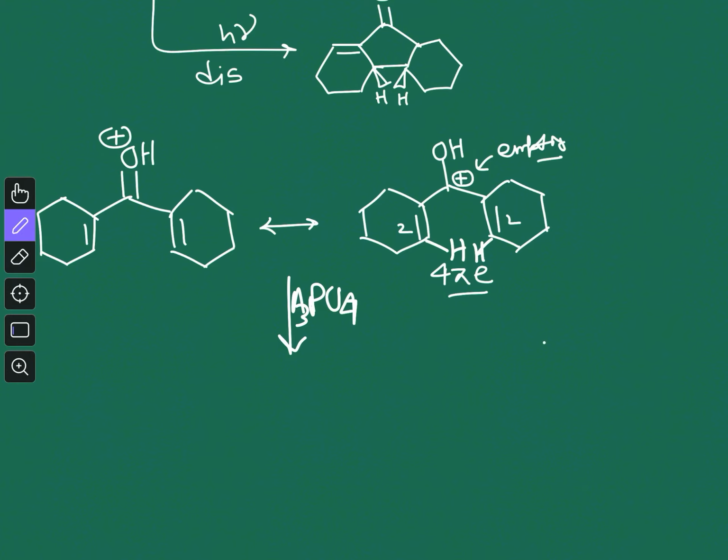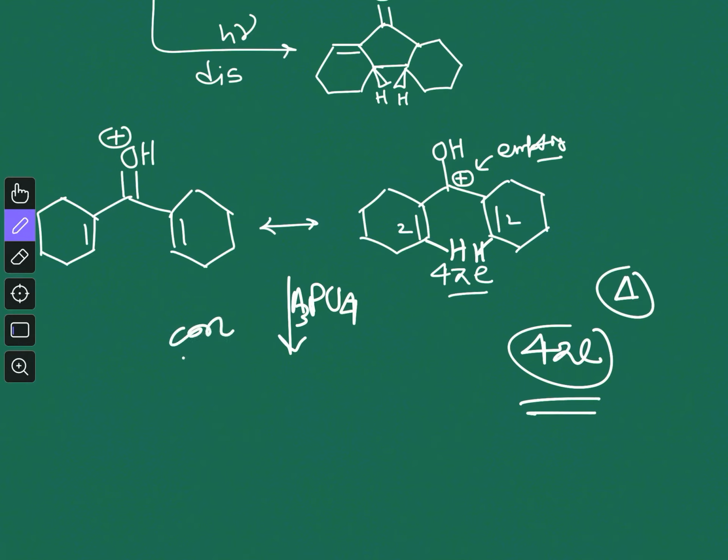So a 4 pi electron system, when we do the reaction in heating condition. Here we are not using light, that means we will consider it as thermal condition. In thermal condition a 4 pi electron system means it is con-rotatory, we know that, right? So now if con-rotatory ring closing occurs, what will we get?